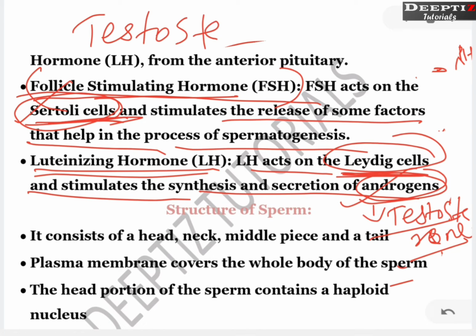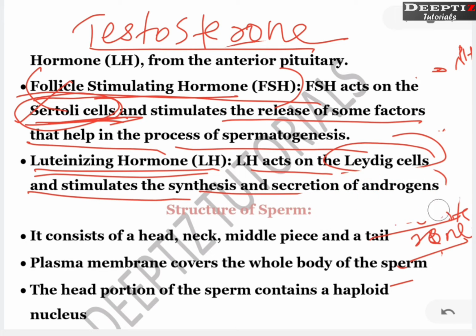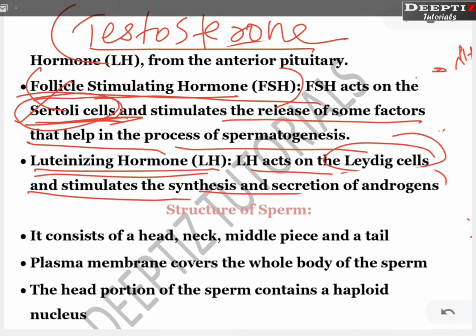Testosterone. What is testosterone? It is the male sex hormone that is required for the process of spermatogenesis, development of sexual organs, and secondary sexual characters in male. All these things need the hormone testosterone.